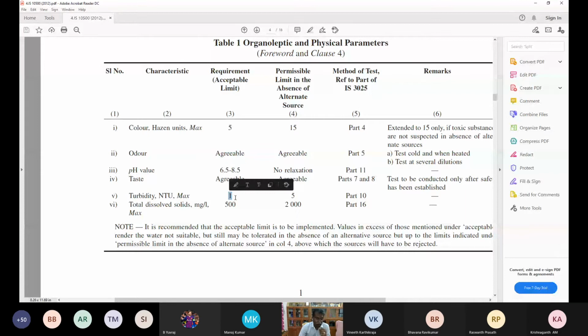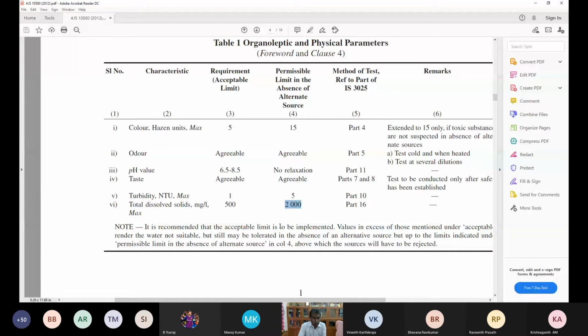And in the case of absence of alternate sources, it may go up to 5 NTU. Total dissolved solids, the acceptable level is 500, and it may go up to 2000 milligram per liter. TDS, we may go up to 2000 milligram per liter. That's what people have asked for.